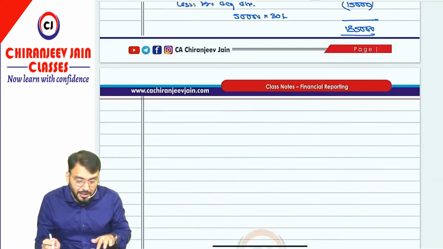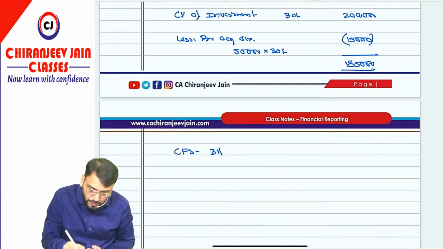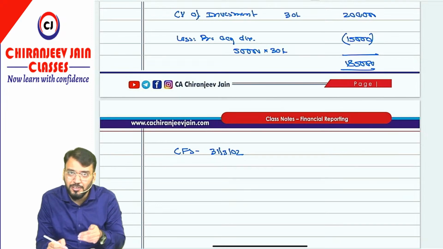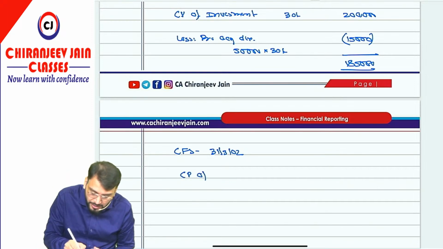Correct. Now I'll come to the consolidated financial statement as on 31st March 2002. In this, they have not given the information on net assets on the date of acquisition, therefore we cannot calculate goodwill or capital reserve. So we'll start directly with the cost price of investment. How much?